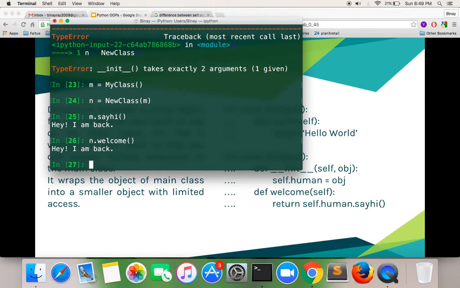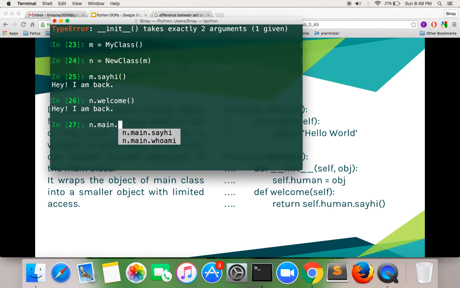You can see, because it's from welcome, it's calling the generic class, that is that class, and it's calling a function of that class. Now if I do n dot main, it's a variable of n, and it's showing two options, say hi and who am I. I do say hi, it's saying the same.